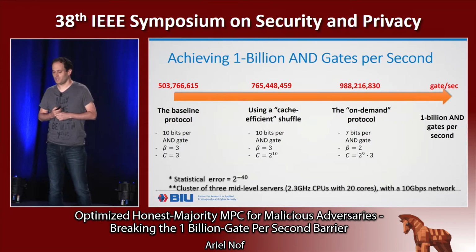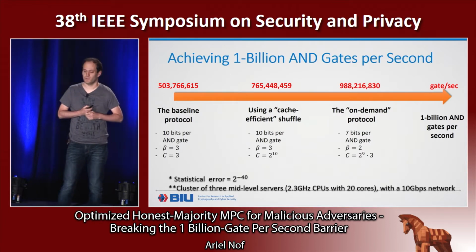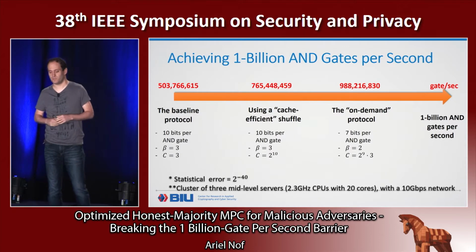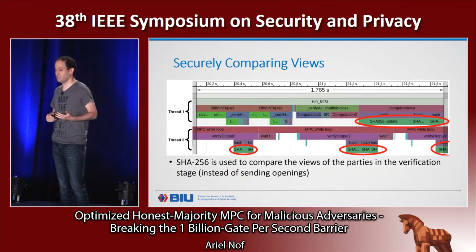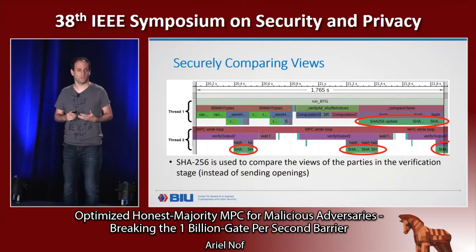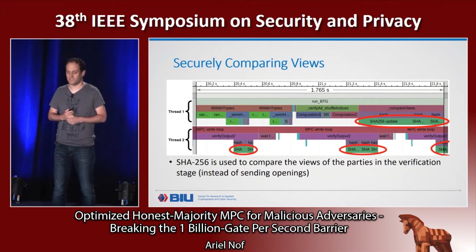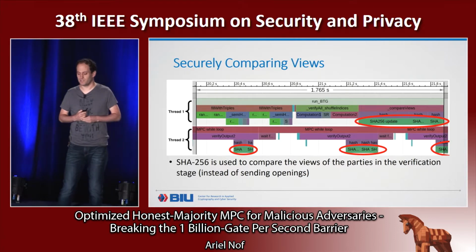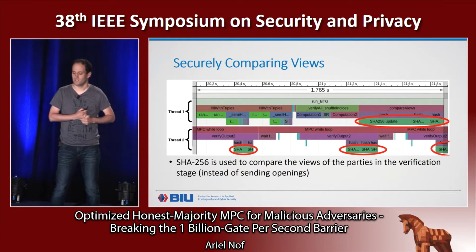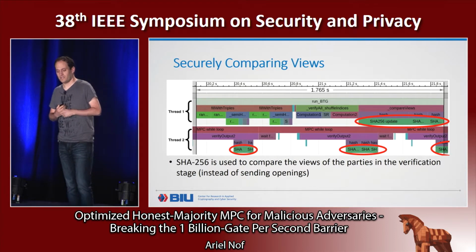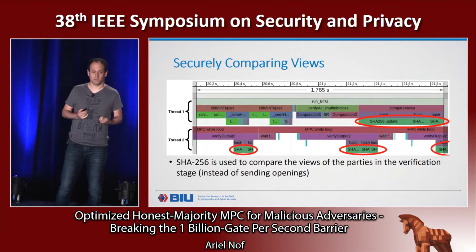At this point, we went back to the benchmarking of our protocol. Now things have changed. Bottlenecks that we have seen before are not bottlenecks anymore. But now there is a new bottleneck. I don't know if you can see there, the word SHA-256. It appears everywhere. And this was not a bottleneck before.